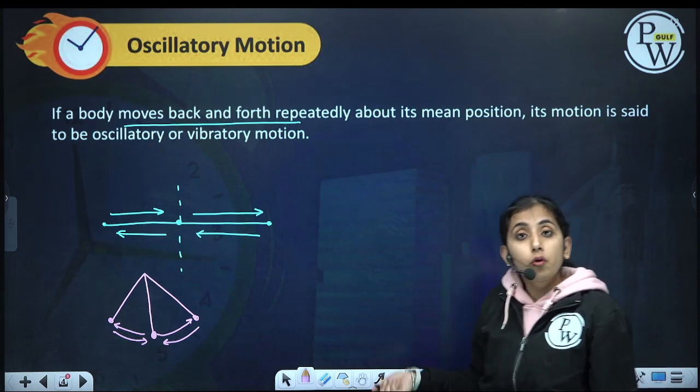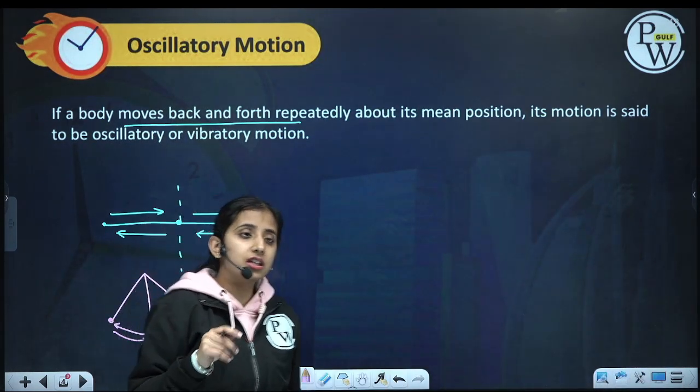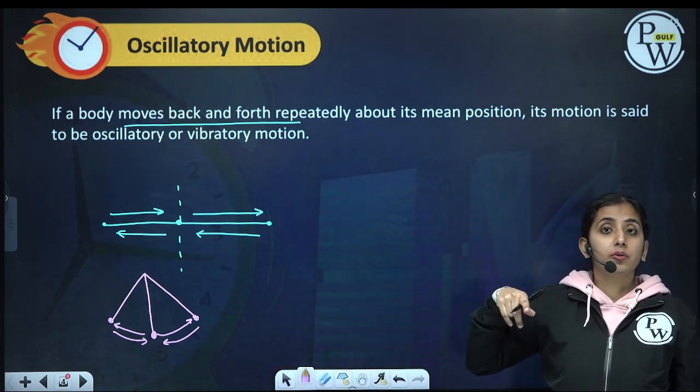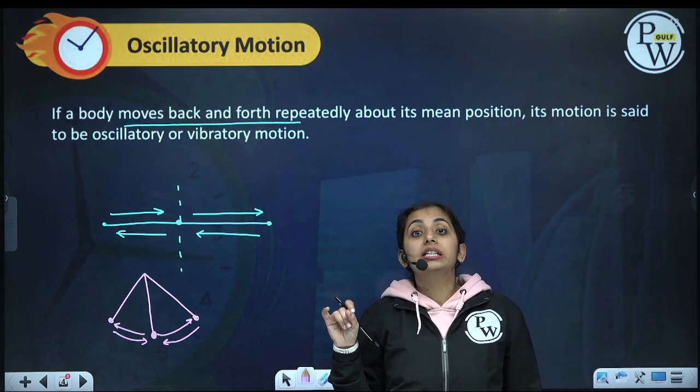If oscillations are very fast, with a very small amplitude and a very high frequency, they are called vibrations, just like vibrations in guitar strings.